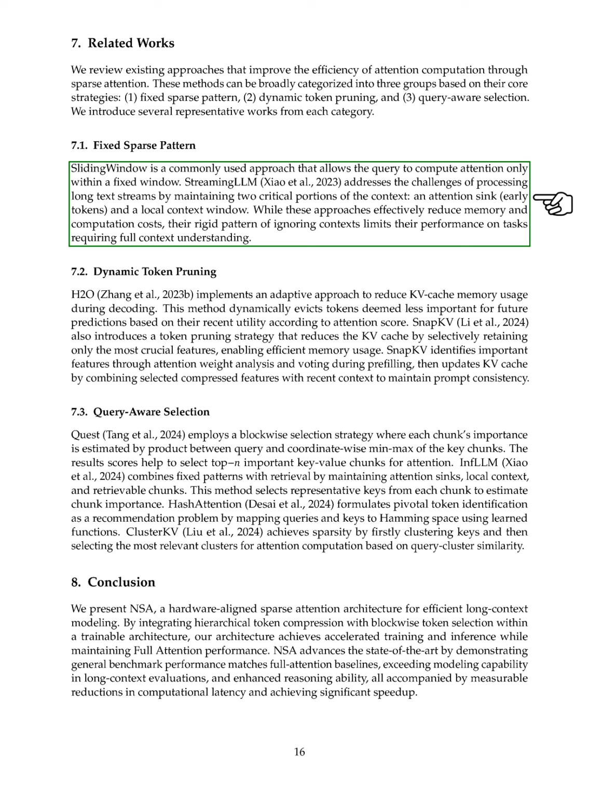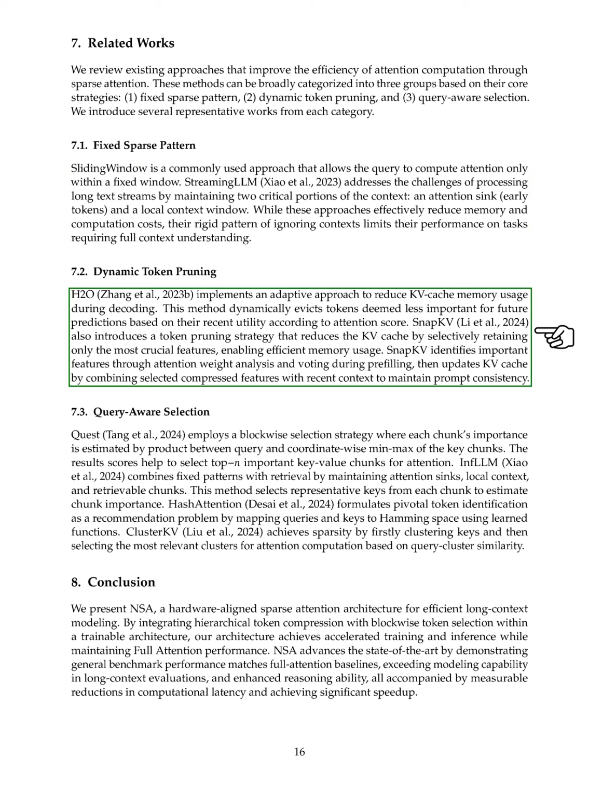Next, we explore dynamic token pruning. H2O uses an adaptive technique to lower memory usage in the KV cache during decoding. This approach removes tokens that are considered less important for future predictions based on their recent usefulness as indicated by attention scores. Similarly, SnapKV employs a token pruning method that keeps only the most essential features, optimizing memory use. It identifies these important features through attention weight analysis and voting during the initial filling process, then updates the KV cache by merging selected compressed features with the latest context to ensure consistency in prompts.